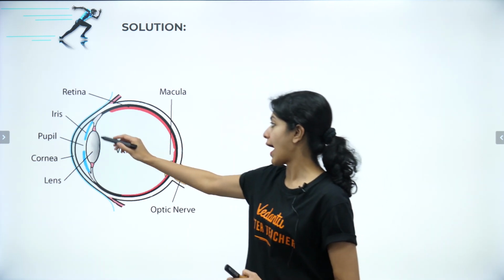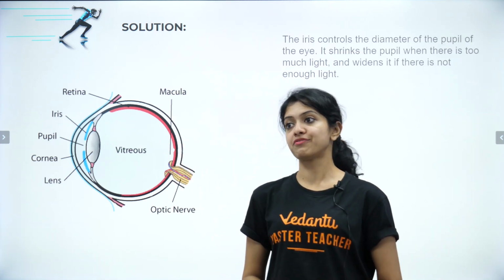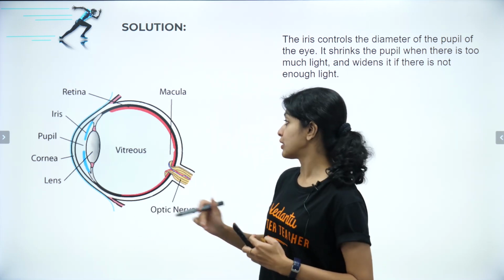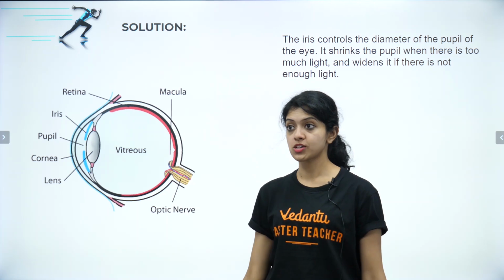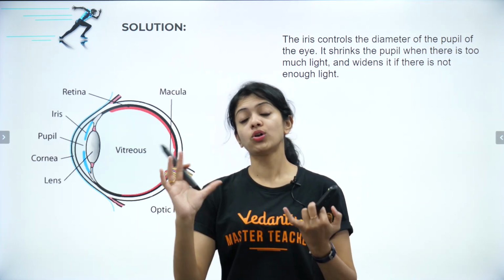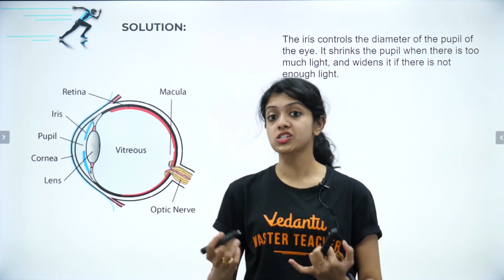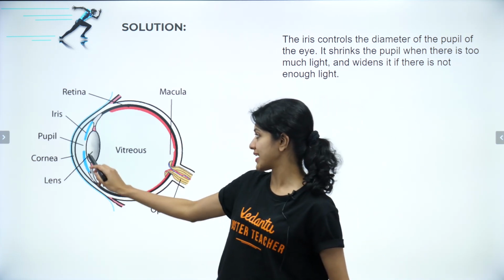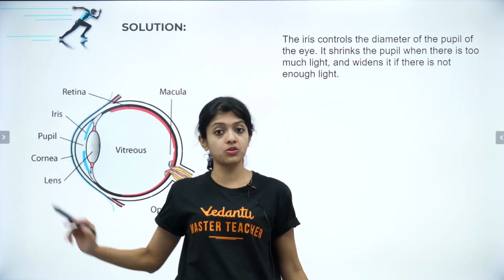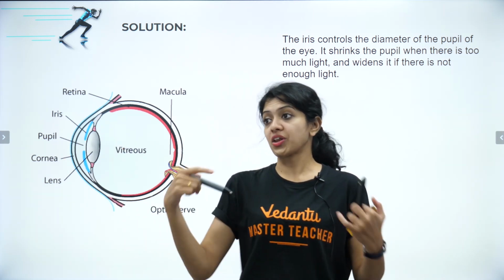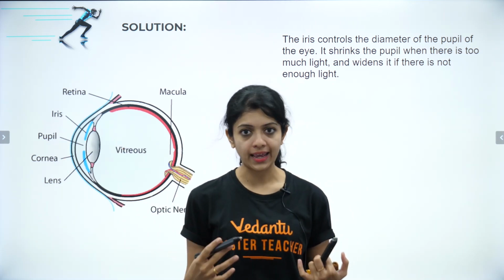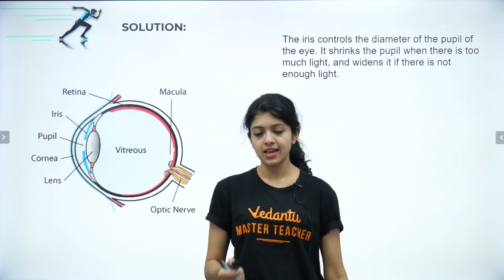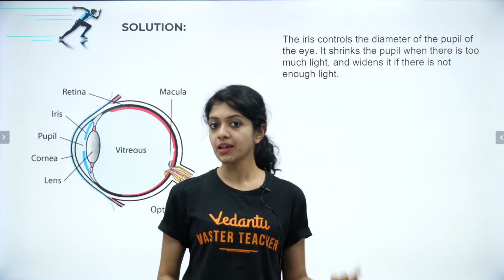This is your iris, and its basic function is to control the diameter of the pupil of your eye so that it can control the amount of light entering into the eye. For example, it shrinks the pupil. You can see that, right? The blue structure is what we are talking about as the iris. It shrinks the pupil when there is too much light and widens it when there is not enough light. Okay, so that is the function of the iris.